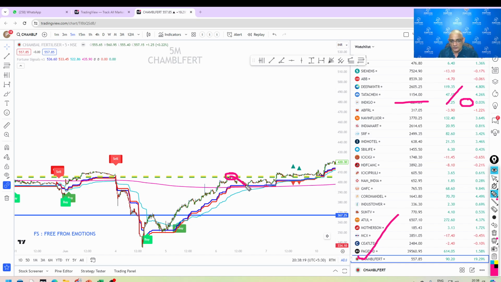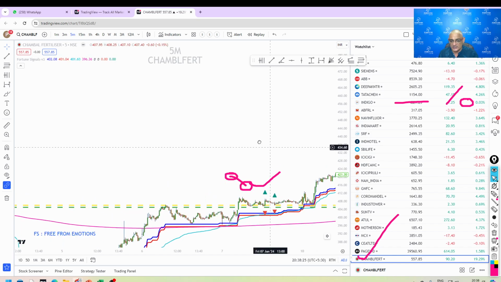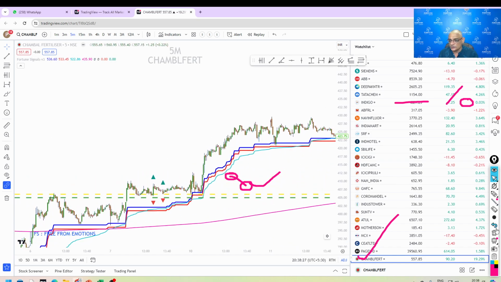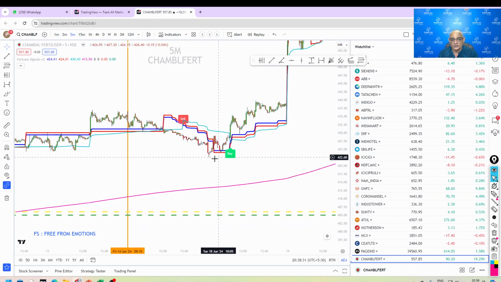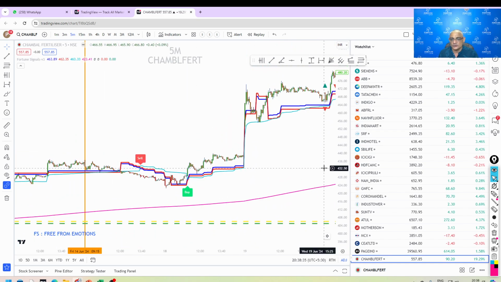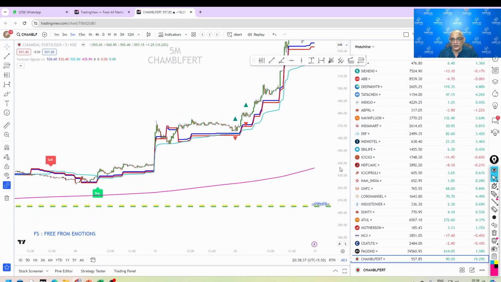Rejected, came down, took the support here at the blue, again went up. Then once the number crossed, there is no looking back in 5 minutes time frame. So there is no sell here. Only on the sell you need to exit. But there is no sell here, and it has given you phenomenal move.